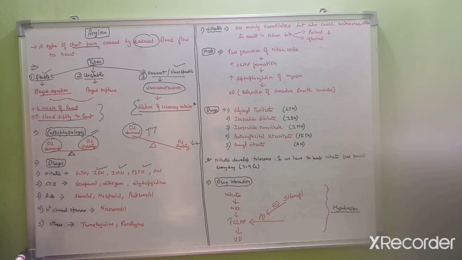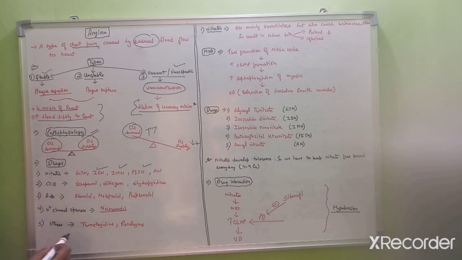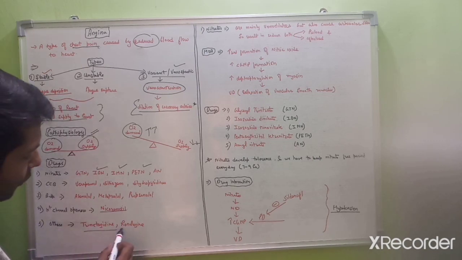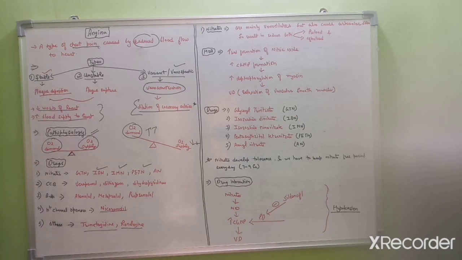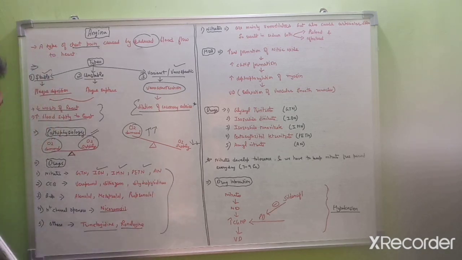Third one is beta blockers like metoprolol, propranolol, and so on. Fourth one is potassium channel opener. It includes nicorandil. Fifth one is other drugs like trimetazidine, ranolazine. So these are the drugs which are used for the management of angina. So let's get started with these drugs one by one.